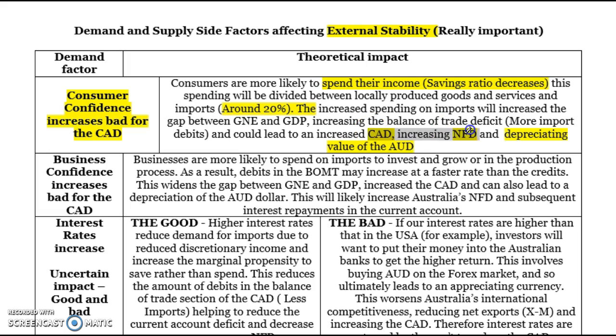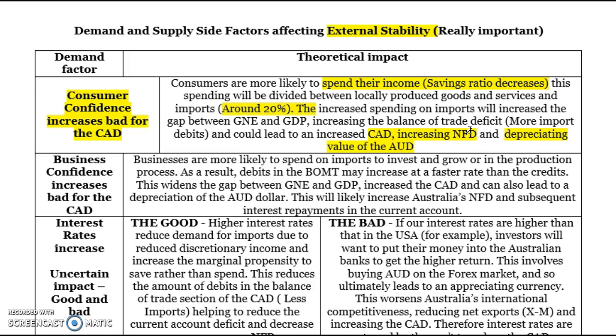When you're explaining the relationship between the CAD and net foreign debt, it's not enough to just say the higher CAD will lead to more net foreign debt. You need to clearly articulate that a higher CAD needs to be funded. We fund this via either borrowing money or selling off equity or assets, which leads to higher net foreign liabilities. If we decide to borrow, then it leads to increased net foreign debt.